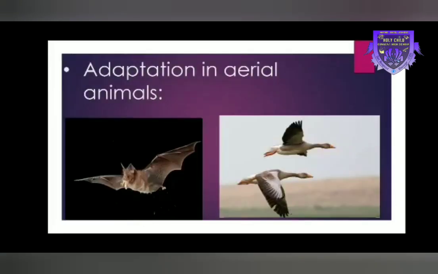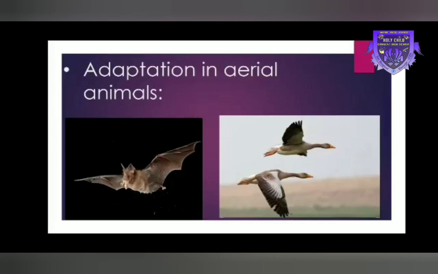Adaptation in aerial animals. Animals such as birds, bats and some insects spend most of their time in the air. They are called aerial animals. They have two legs. They hatch from eggs. They have light bodies with feathers. They have hollow bones. They mostly fly with wings.